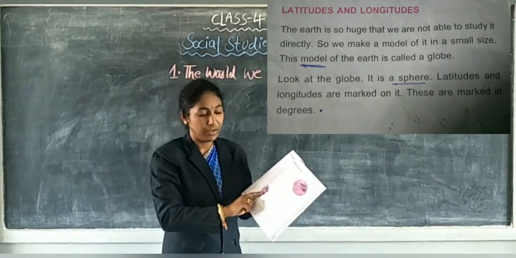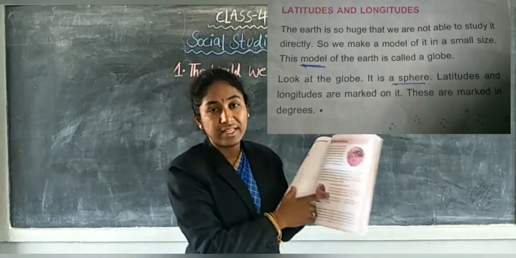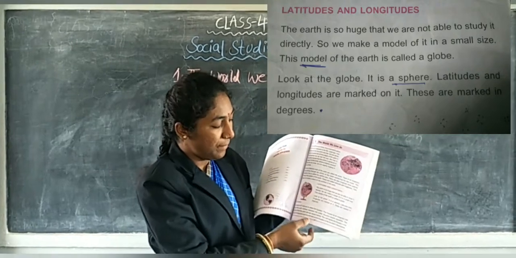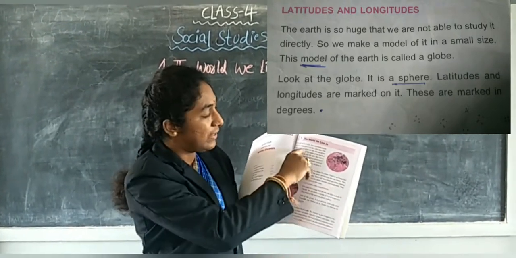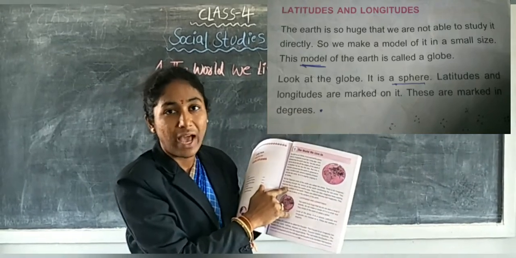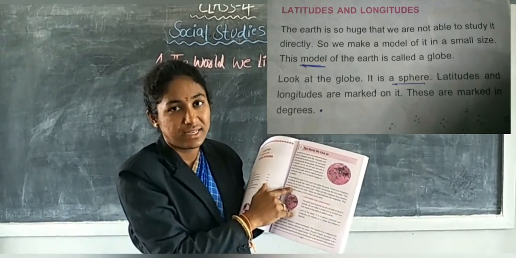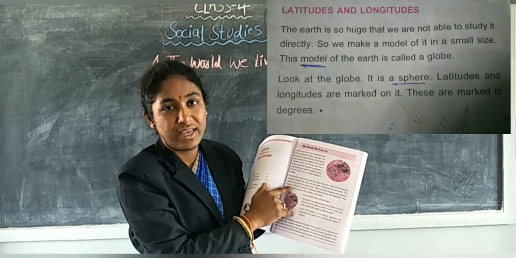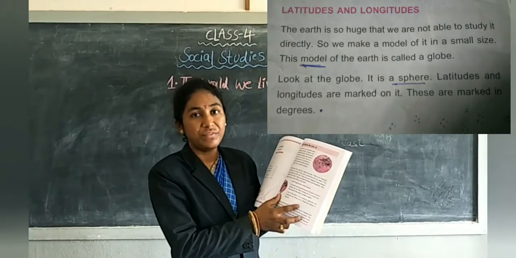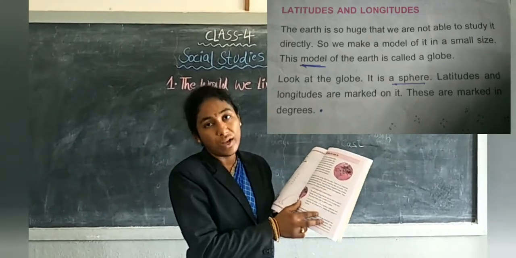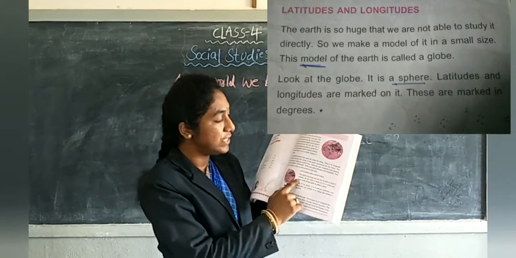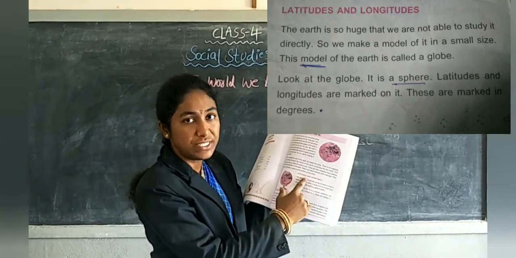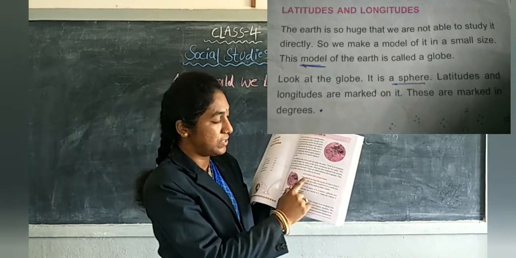Look children, look at the next page. Look at the page number 197. These two paragraphs we have completed in the previous class. Yes or no children? Look and listen carefully. Third paragraph. See children, latitudes and longitudes.